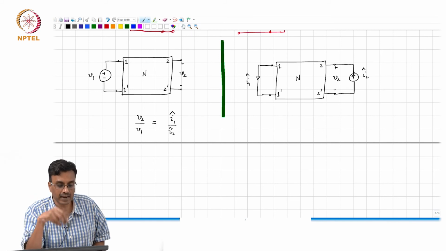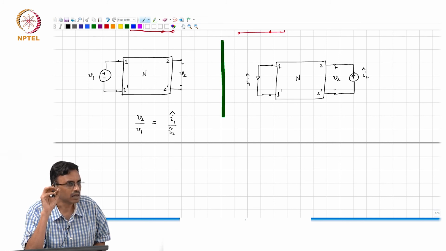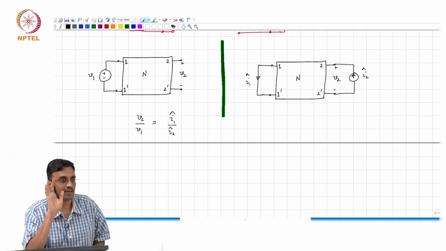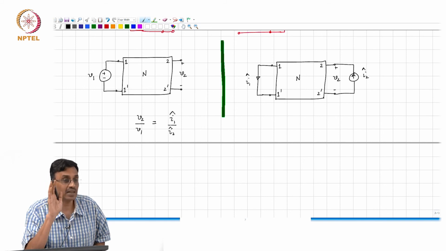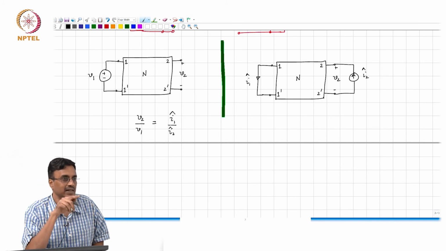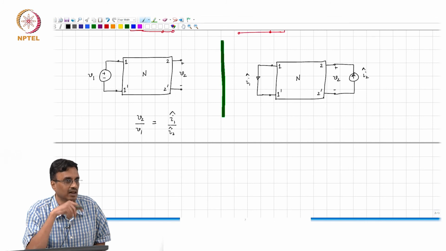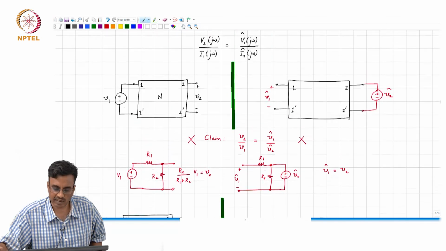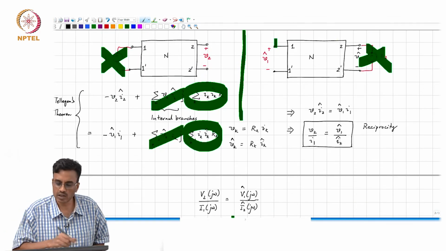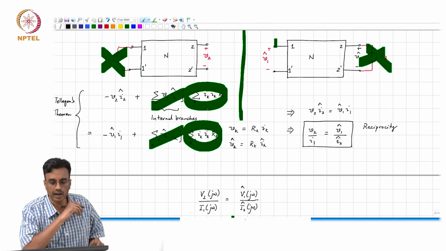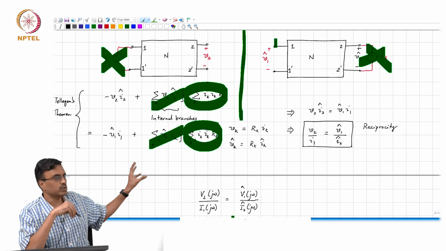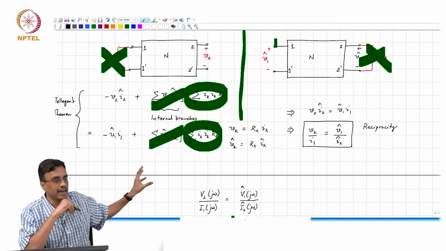No. We said already that N only consists of resistors, right? And impedances, right? But impedance is not a source, right? Reciprocity applies to a linear network where all the branch currents can be expressed linearly as a function of the branch voltages. So, the comment was, does it hold for any linear network? The key point in the argument is, remember, Tellegen's theorem is valid for any network. It doesn't need linearity, right?